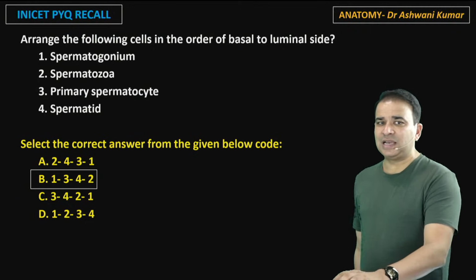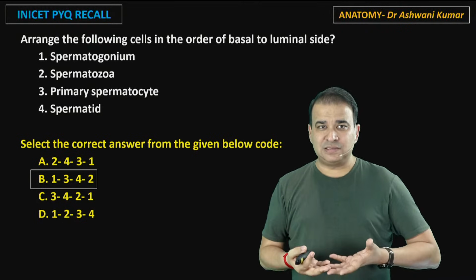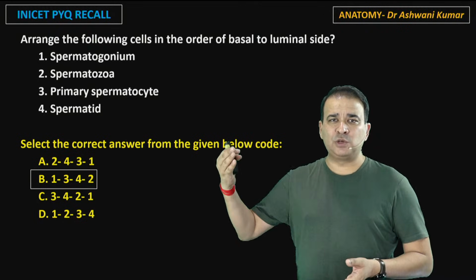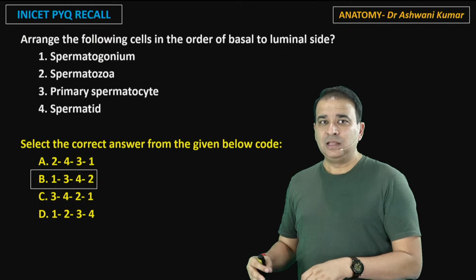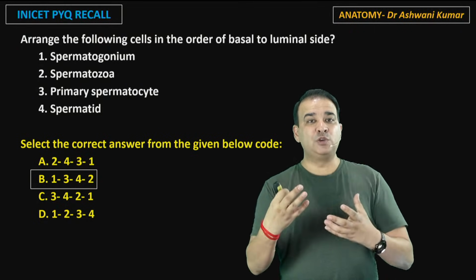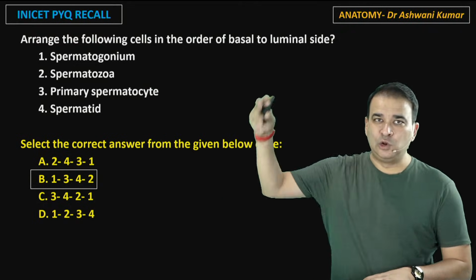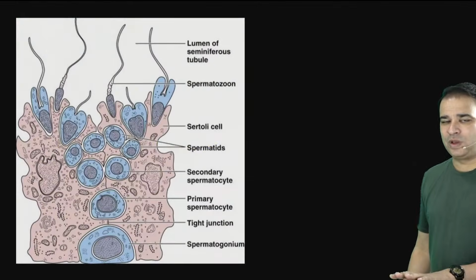Now for this question, guys, the answer is option B only. We have spermatogonia which are present close to the base. Then we have the primary spermatocyte, then the secondary spermatocyte. Then we get the spermatid, and then the spermatid will undergo spermiogenesis, and the spermatozoa, the typical sperm, will be formed, which is toward the luminal surface here. Have a look at this picture for a quick review here.